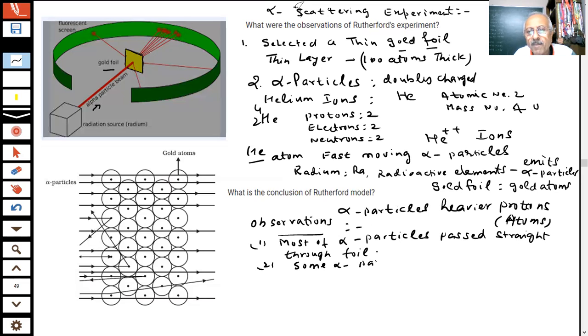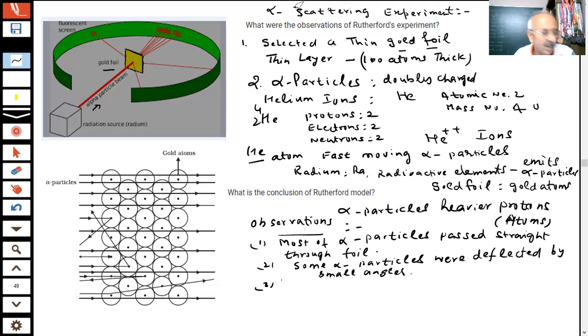And some alpha particles were deflected, students. Deflected means you can see what is happening. This particle is going to this side. Most are going straight, straight, straight, but a few very small particles are deflected. See the deflection? And the spot is here. Some particles were deflected by small angles.